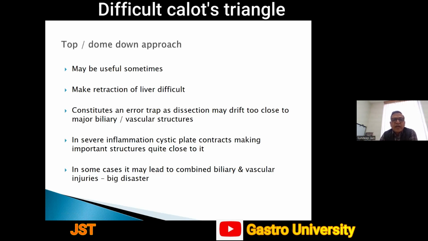It constitutes an error trap, as dissection may drift too close to the major biliary and vascular structures as you go down. In severe inflammation, the cystic plate contracts, making important structures quite close to the gallbladder, again making them prone to injury. And in some cases, it may lead to combined biliary and vascular injuries, which is a big disaster. So we must always try to avoid the top-down approach as far as possible.